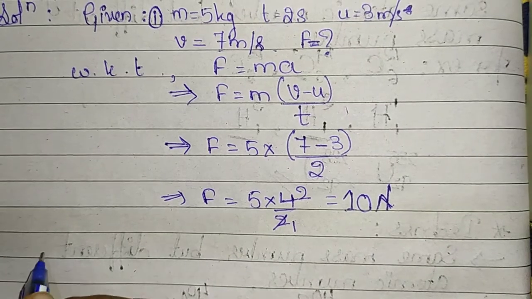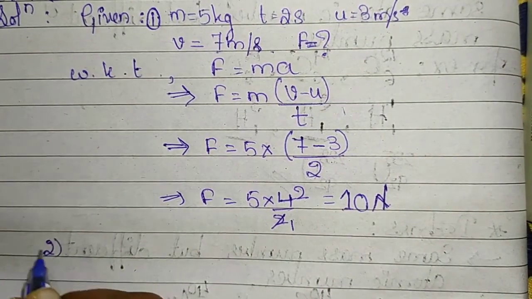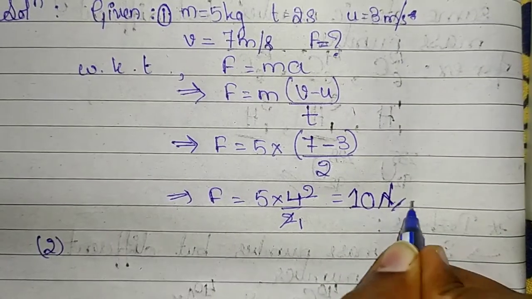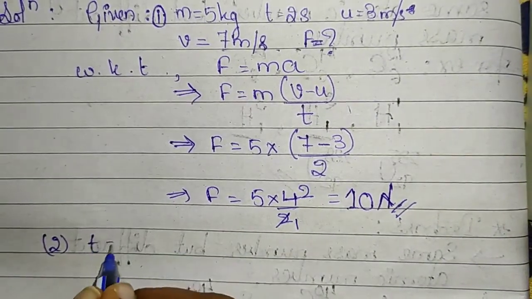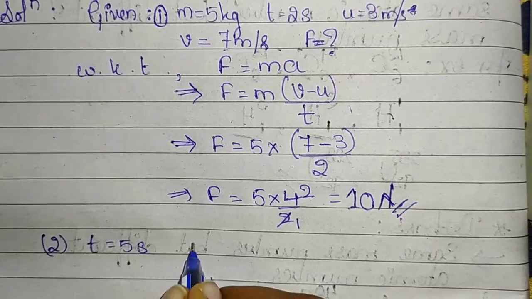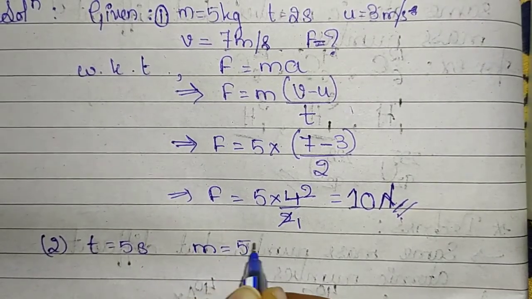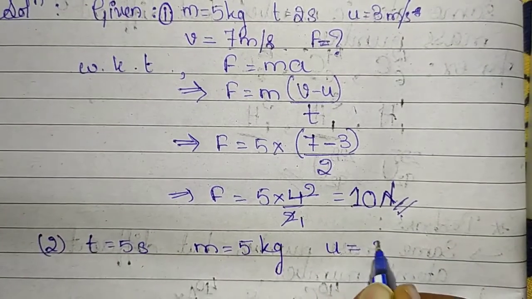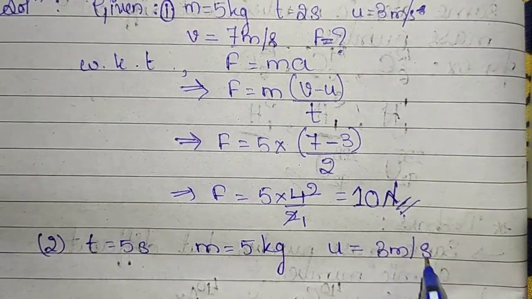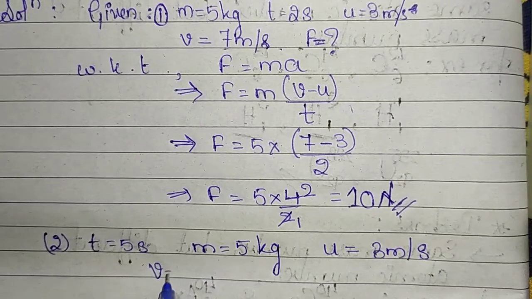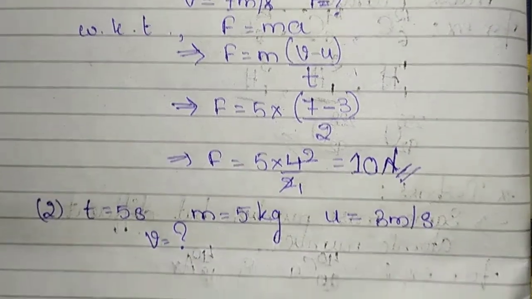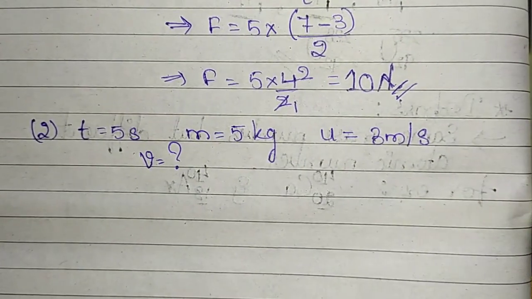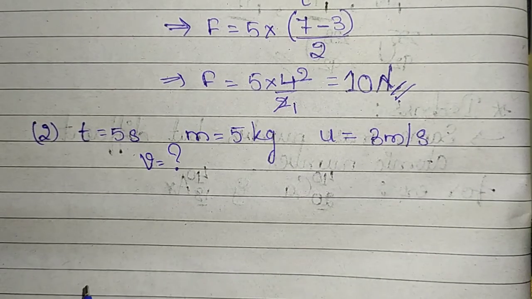So now the second case. This question says that time is 5 seconds. Mass is same, 5 kilograms. Initial velocity is also same, that is 3 meter per second. Our job is to find the value of final velocity, how much the velocity has increased or decreased.